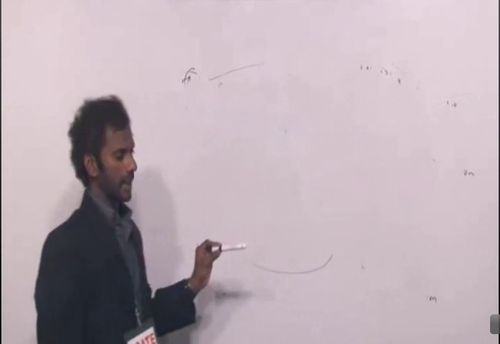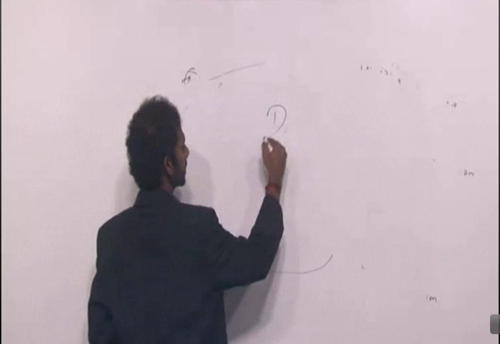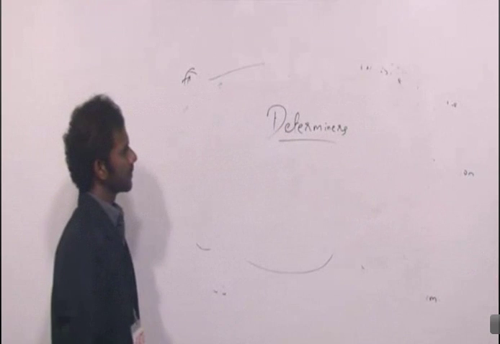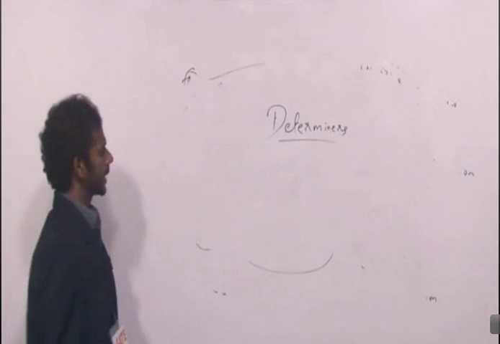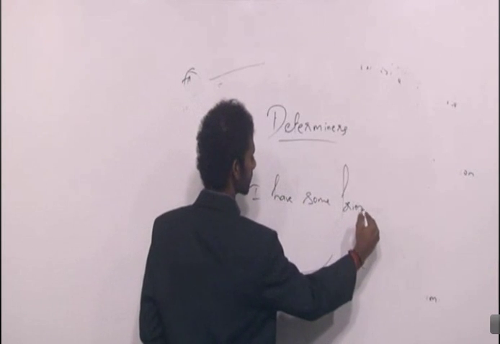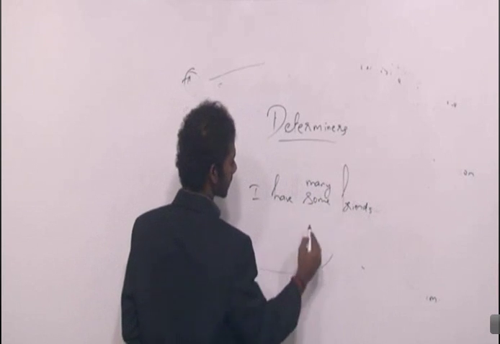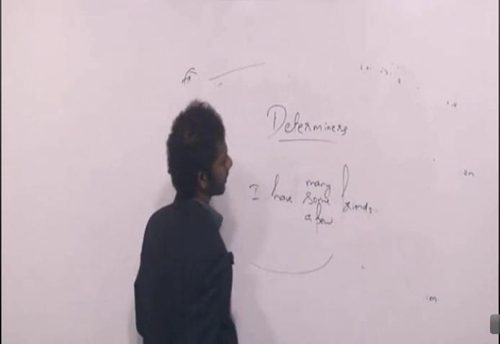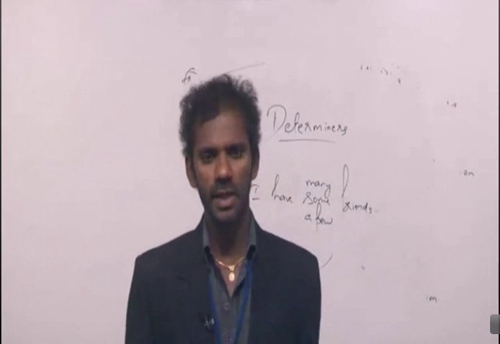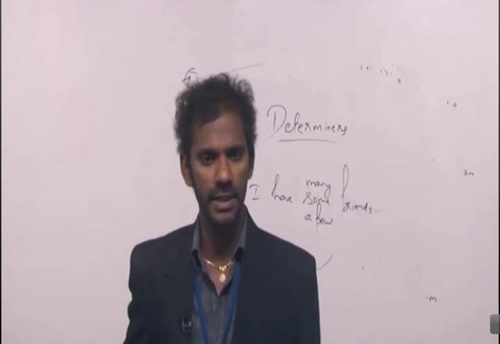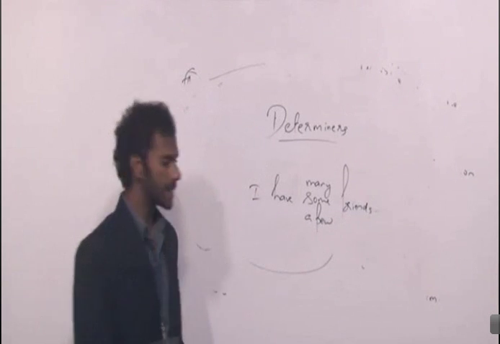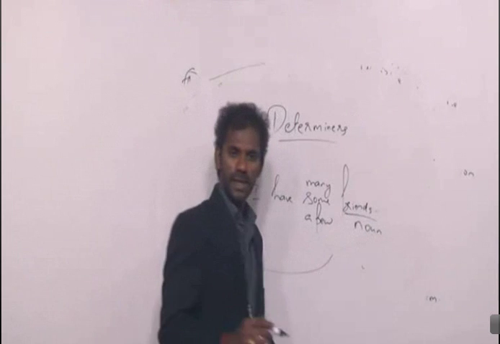The last rule in this topic, subject verb agreement, is determiners. If I say a statement like, I have some friends, many friends, a few friends, all are grammatically correct, right? Friends is what part of speech? Friends is a noun, right?